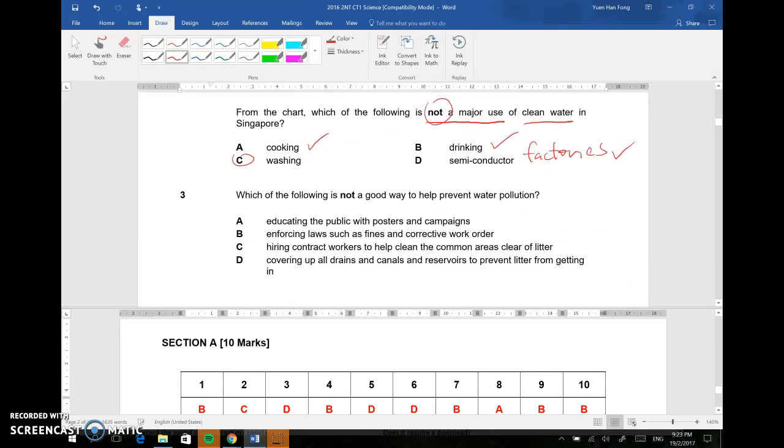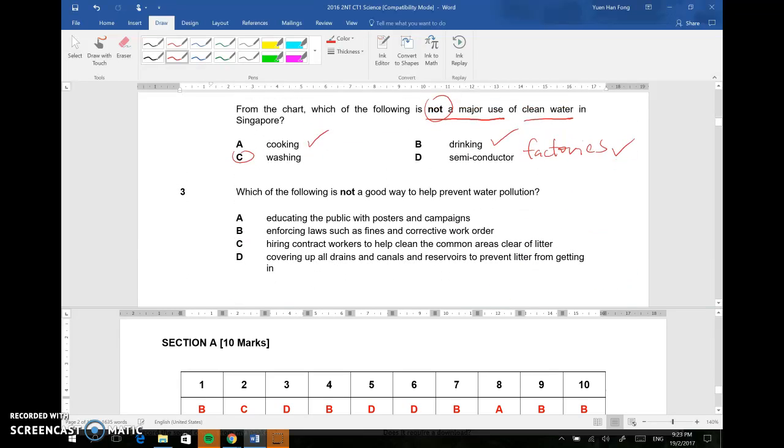Let us now move on to question 3. Which of the following is not, keyword is not, a good way to help prevent water pollution? Option A says educating the public with posters and campaigns. This is one of the ways to prevent water pollution, so A is not the answer. Option B, enforcing laws such as fines and corrective orders, is one way to prevent it.